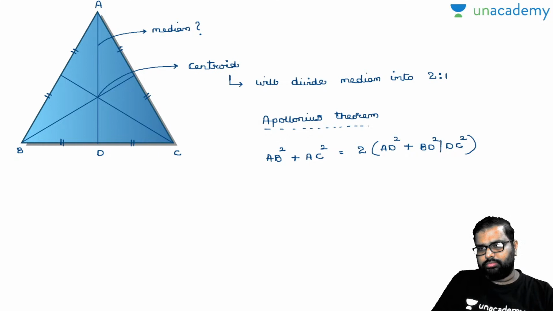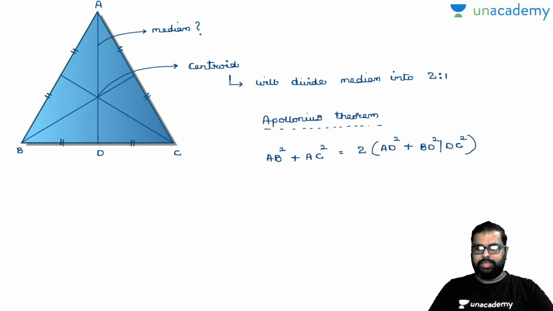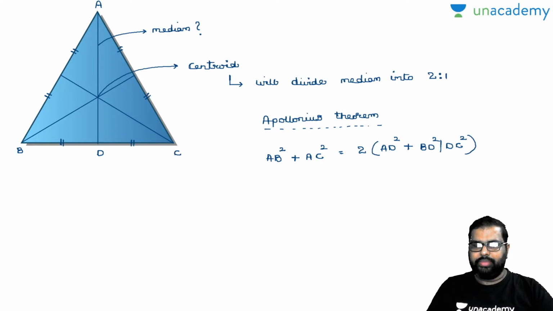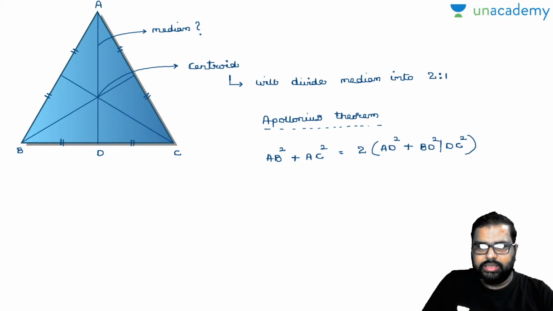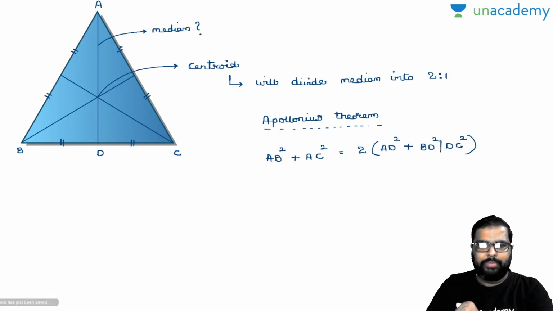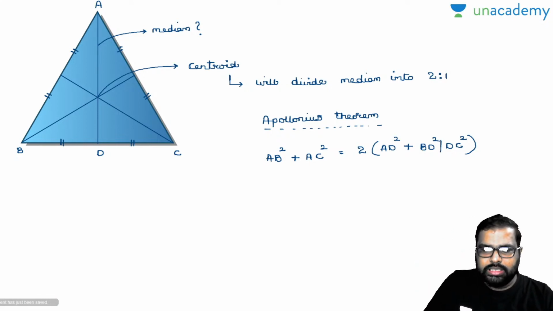Now this is what we have to learn there, and I have also discussed what happens if you divide it. Now look closely. All the medians divided this triangle ABC into how many parts? So I'll write it down here. See, 6 triangles. Am I right or wrong? 1, 2, 3, 4, 5, 6.